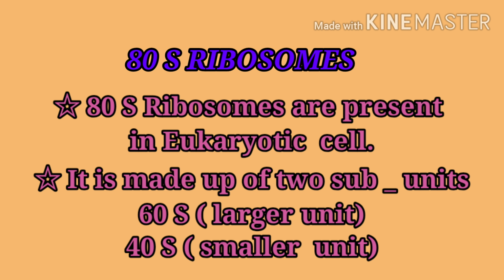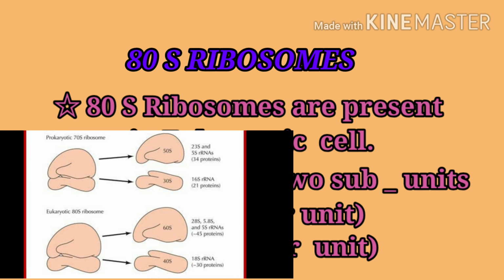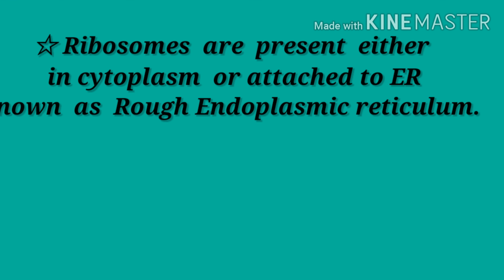Now the next type is 80S ribosomes, which are mainly present in eukaryotic cells, and are made up of two subunits. The larger one is 60S and the smaller one is 40S, and when they combine together they form 80S ribosomes. Actually S stands for the Svedberg unit.